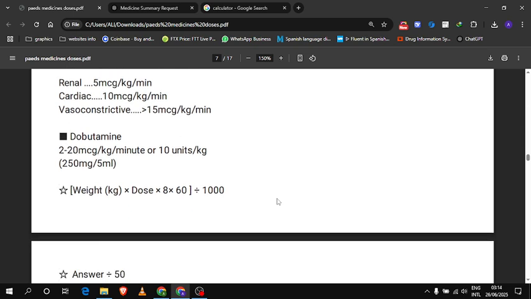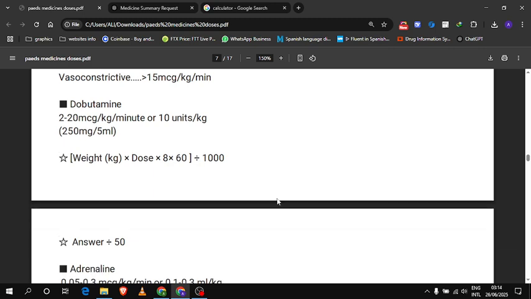The next is dobutamine. Again the dose is 2 to 20, strength is 250 by 5 ml. Again the same formula will be used, dose into weight by 8 into 60 divided by 1000, and the answer will be divided by 50. So in the case of dopamine it was 40, but in the case of dobutamine it is 50.